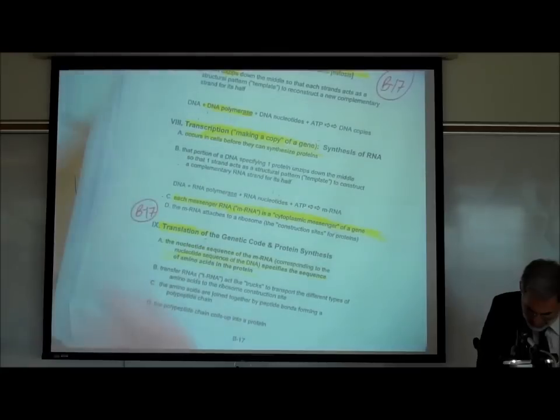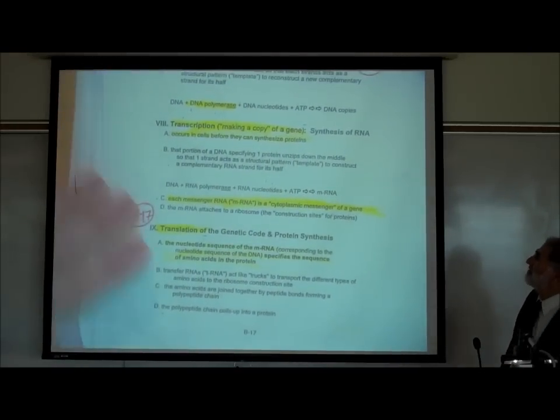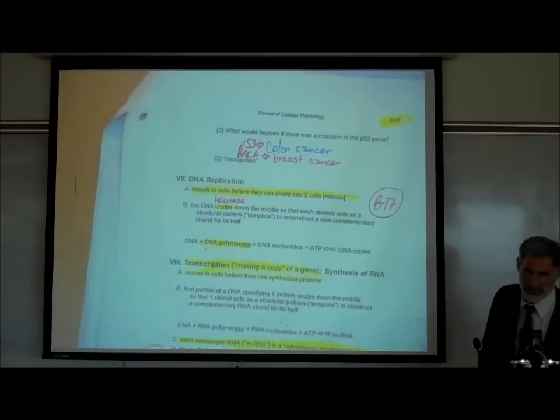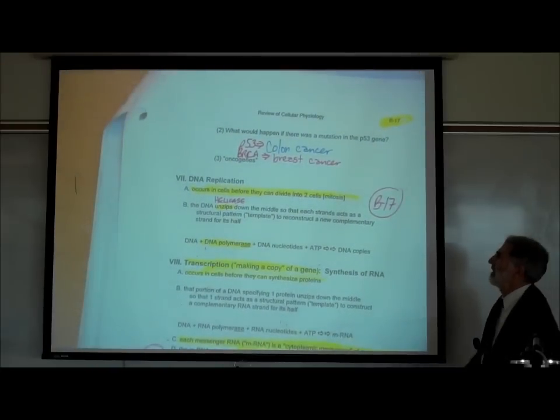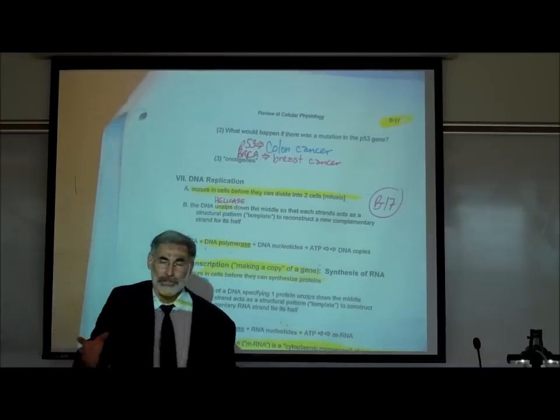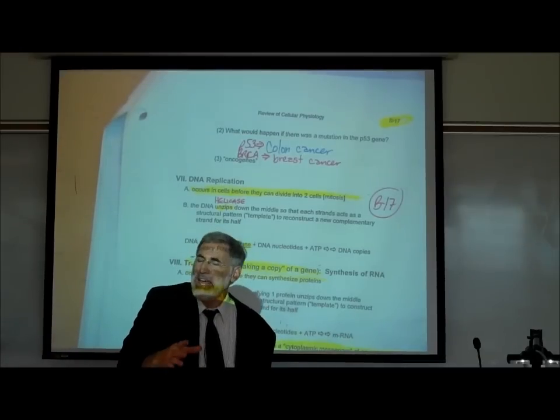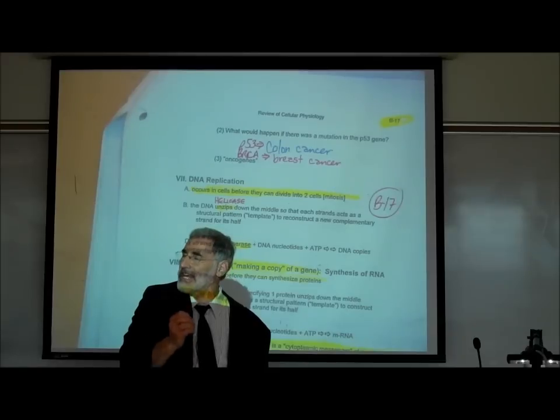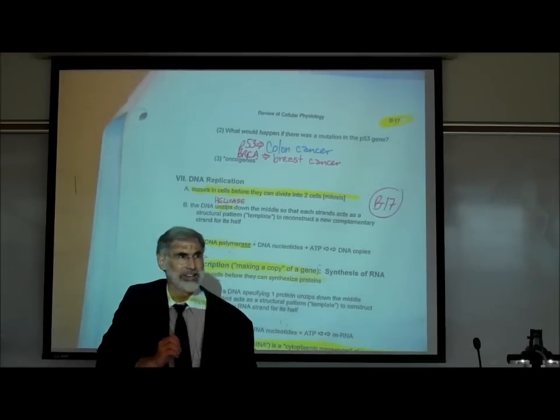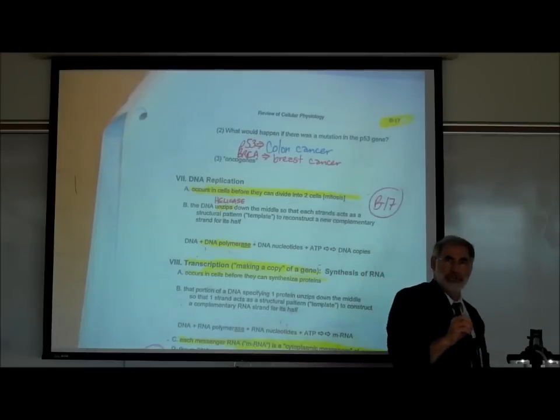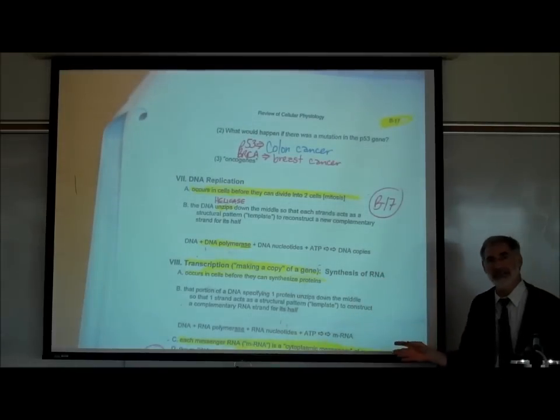On page B17, DNA replication. All right, it has to occur before a cell can divide. You actually learn about this in biology and anatomy. You learn that this DNA replication occurs during the S period of interphase. Remember the G1 growth, first growth period, the S period followed by the G2 period, and then the cell divides.